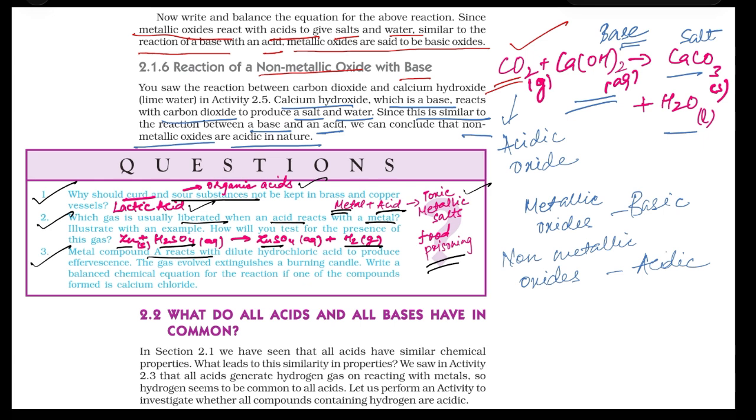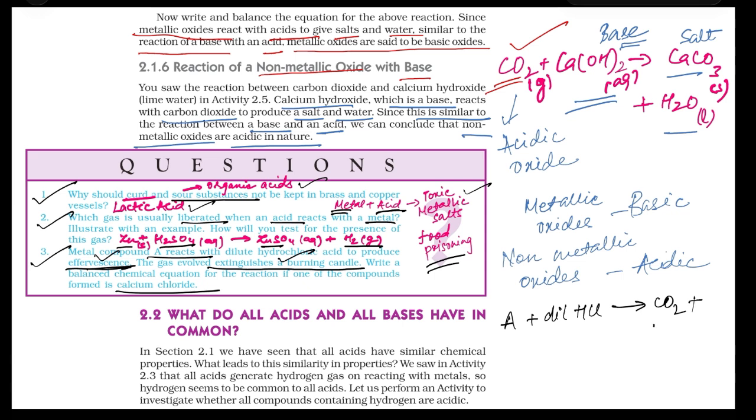Metal compound A reacts with dilute HCl. So A plus dilute HCl produces effervescence. The gas evolved extinguishes a burning candle. Now combining these two properties, effervescence and extinguishing a burning candle, it is confirmed that the gas formed is carbon dioxide gas. And write a balanced chemical equation for the reaction if one of the compounds formed is calcium chloride.